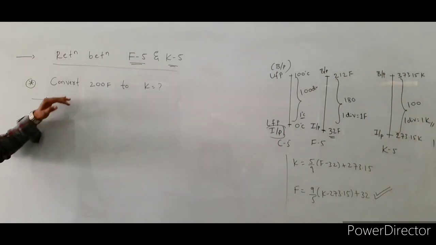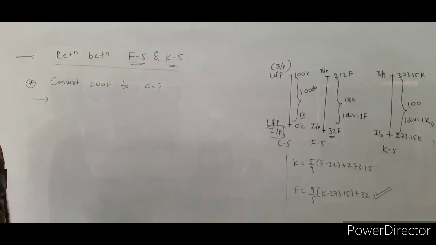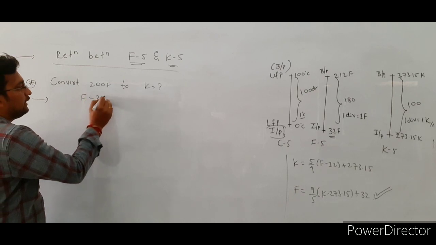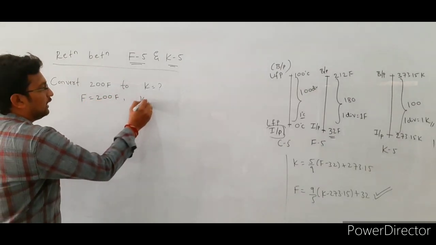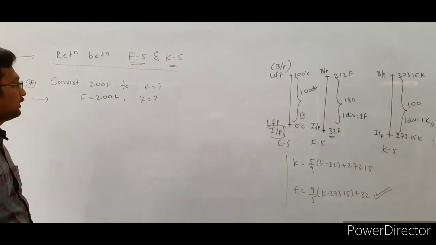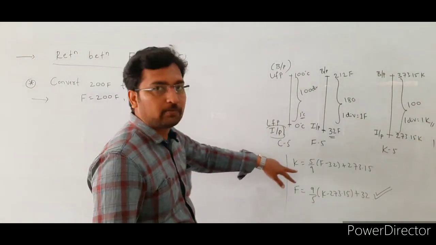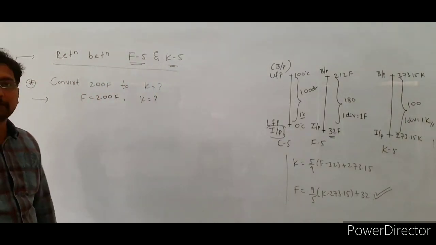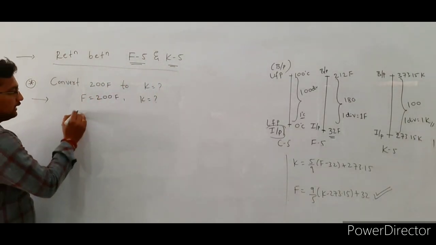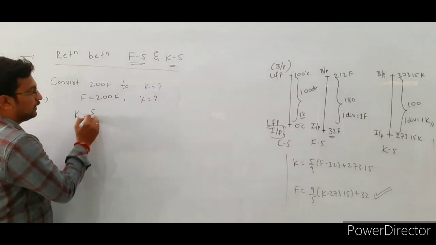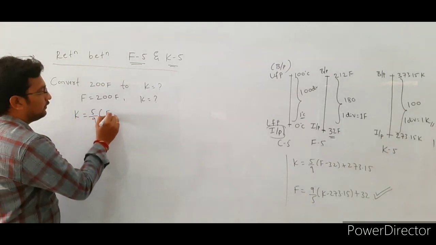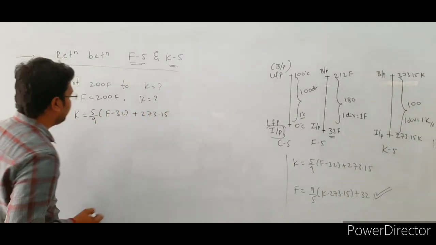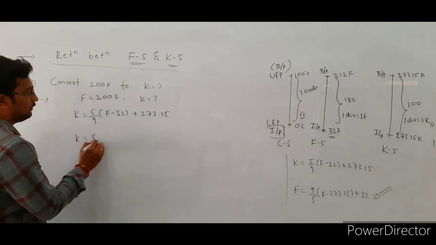See the next one, convert 200 Fahrenheit to Kelvin scale reading. In this case the F value is given, 200 Fahrenheit. Convert this value into Kelvin scale reading. In this case we use the formula K is equal to 5 by 9 bracket of (F - 32) plus 273.15. Here K is equal to 5 by 9 as it is.